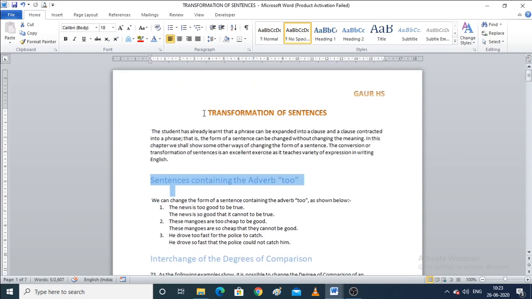So, the topic for today is transformation of sentences. Now, what is it all about? When you are transforming a sentence into a completely different sentence, but it still does not change the meaning of the sentence, that is known as transformation of a sentence.